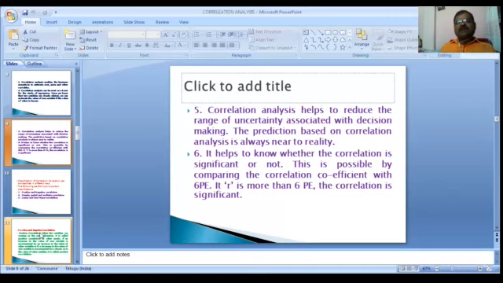Correlation analysis helps to reduce the range of uncertainty associated with decision making. The prediction based on correlation analysis is always near to reality.